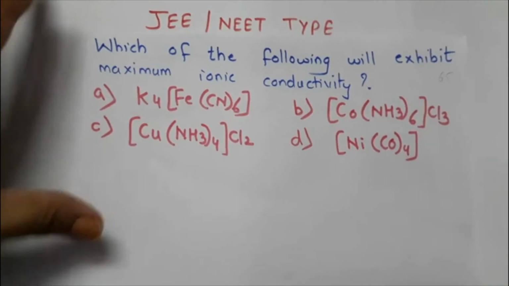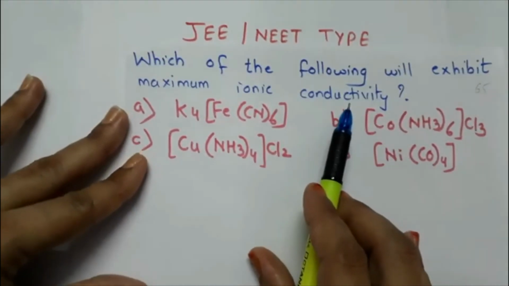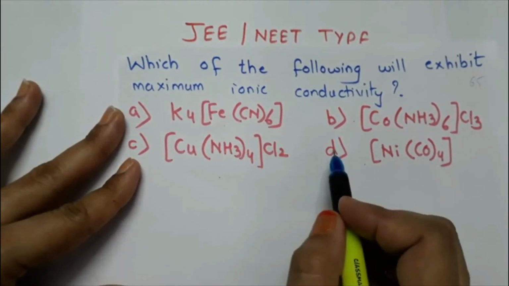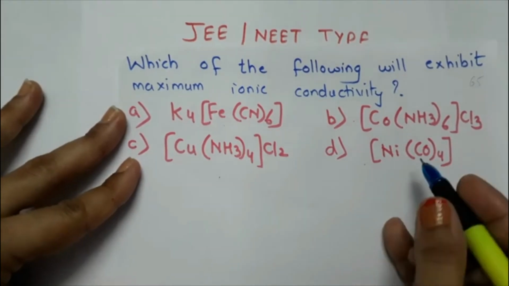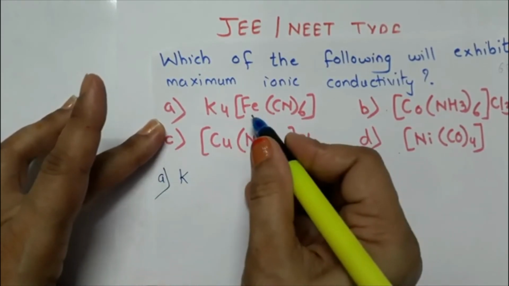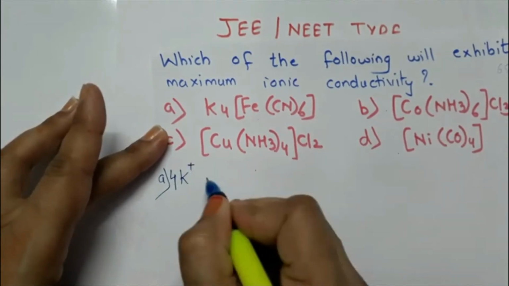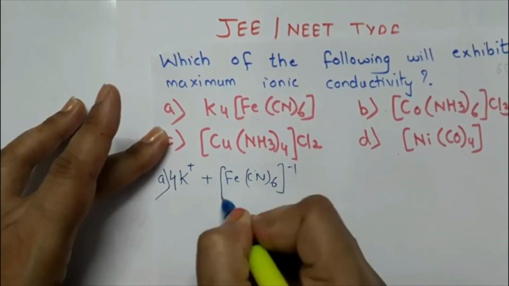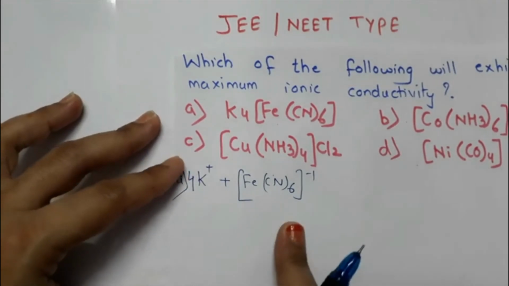So here we have another question. Which of the following will exhibit maximum ionic conductivity? Students, they are actually asking which particular complex will form maximum ions. If maximum ions are there, those ions will have more conductivity. So for option A, K4[Fe(CN)6], on adding water in aqueous medium, it will give 4K+ plus [Fe(CN)6]4-. Now in this case we are getting these ions.